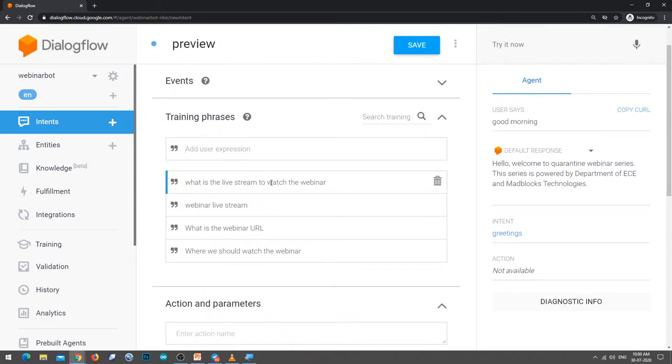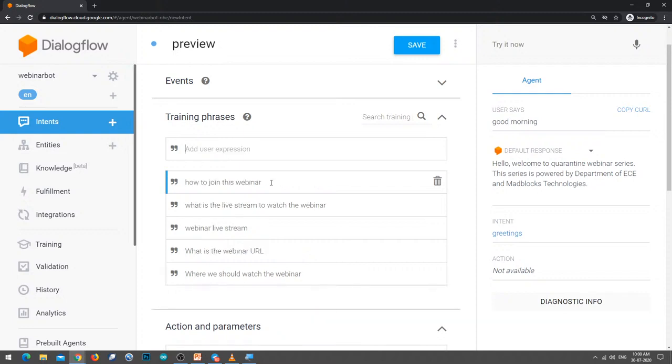What is a webinar URL. One user will say what is a webinar URL, the second user will say where we should watch this webinar, so how to join this webinar. So there are a lot of various conversations that users will have here. It doesn't bother about keywords here. It is not a keyword based chatbot, it is a context based chatbot.